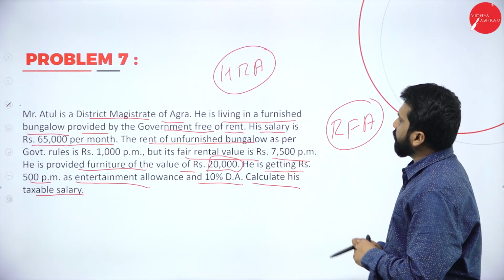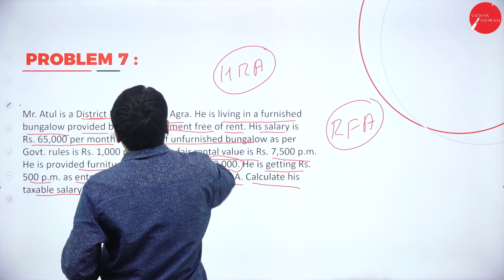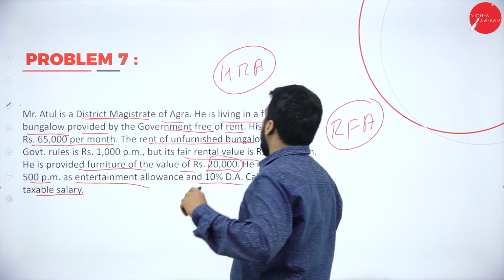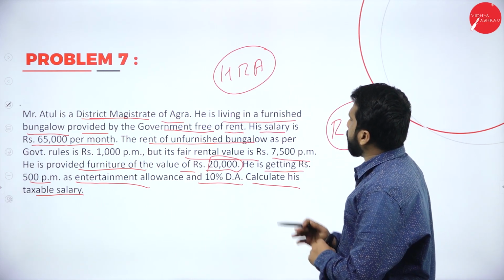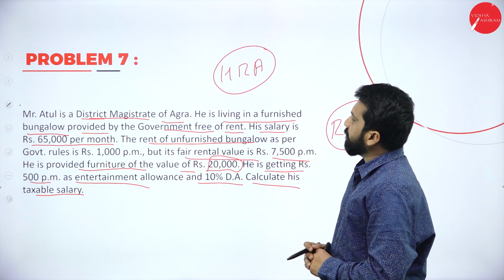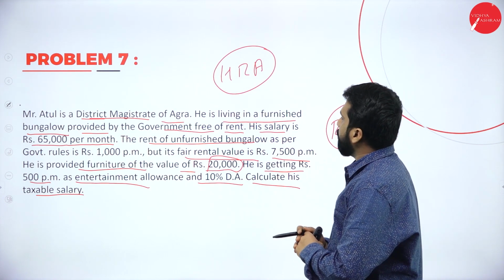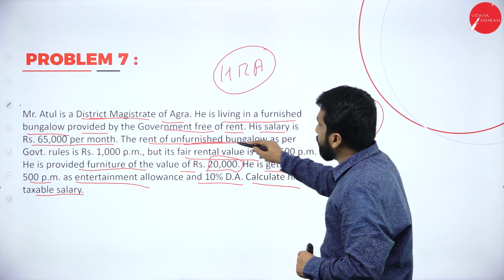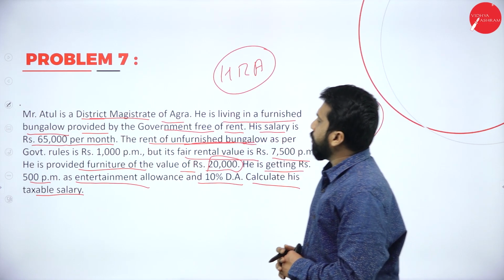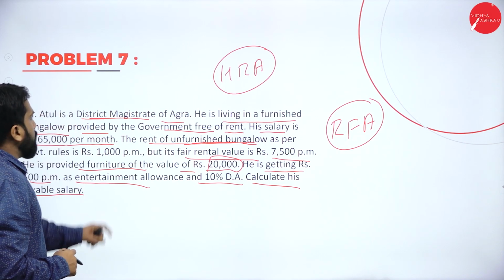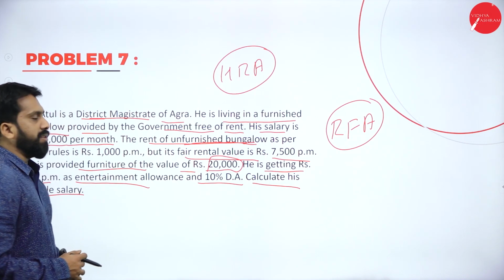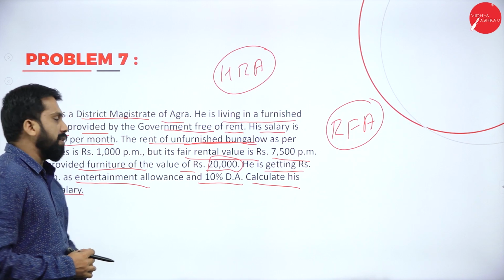I'll come back to your question. In this, a district magistrate of Agra is living in a furnished bungalow provided by the government free of rent. His salary is 65,000 per month. The rent of unfurnished bungalow as per government rule is 1,000 per month. But its fair rental value is 7,500 per month.